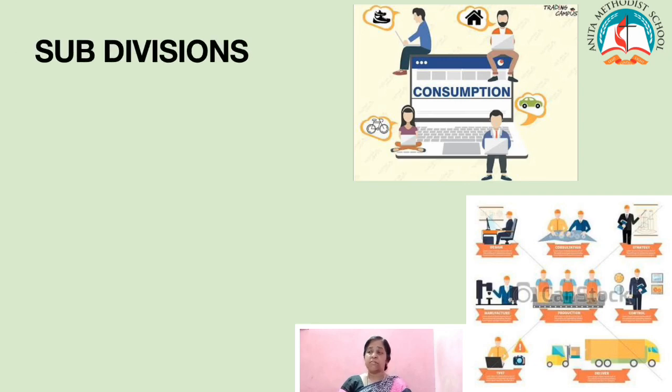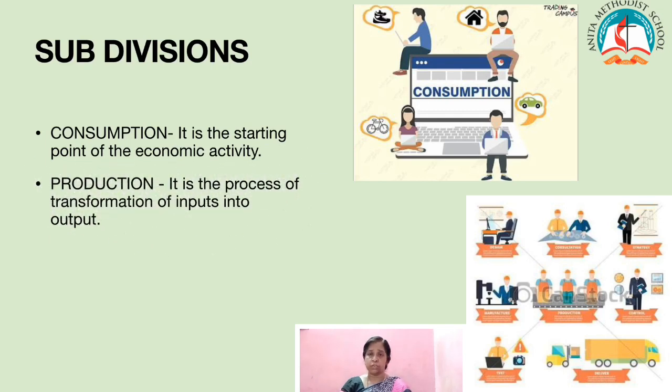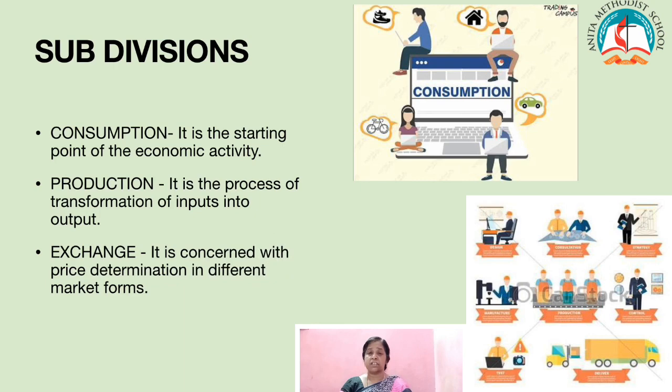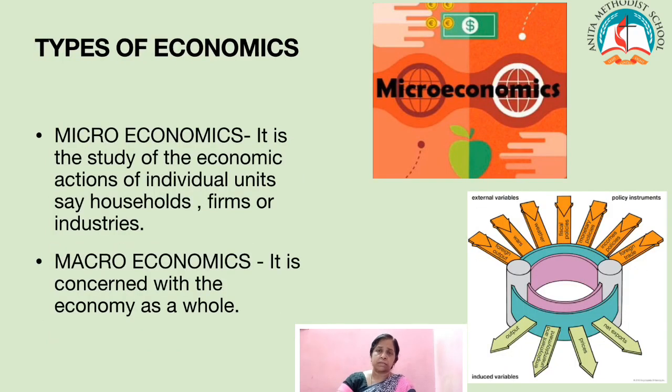Children, the next concept will be the subdivisions of economics. They are consumption, production, exchange, and distribution. Consumption is the starting point of economic activity. Production is the transformation of input into output. Exchange is concerned with price determination in different market forms. Distribution studies the pricing of factors of production, or otherwise we determine the reward for the various factors of production called land, labor, capital, and organization. So these are the subdivisions of economics.